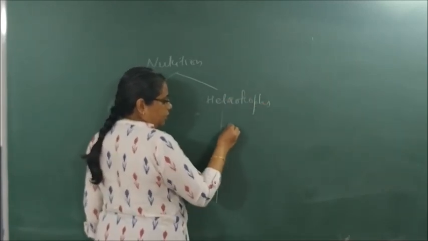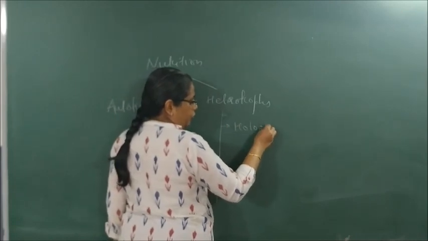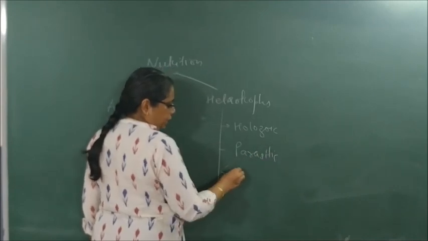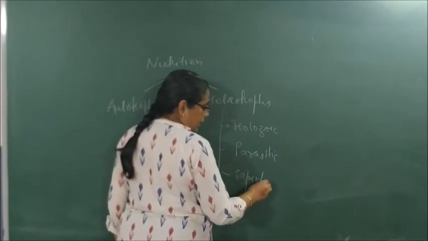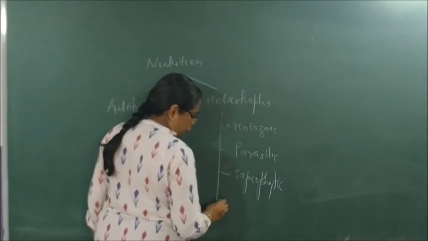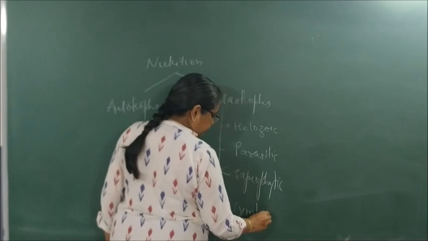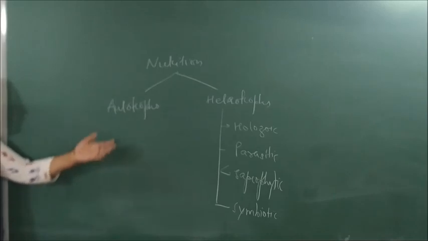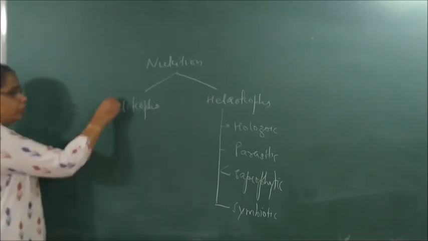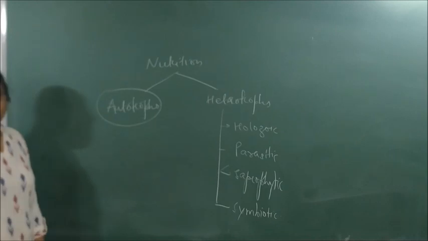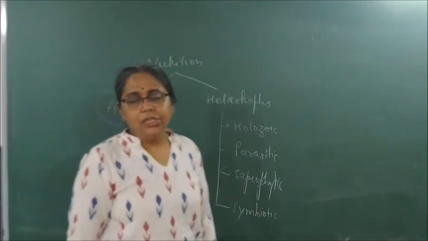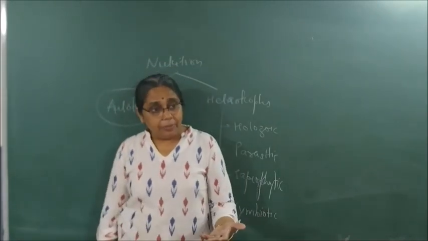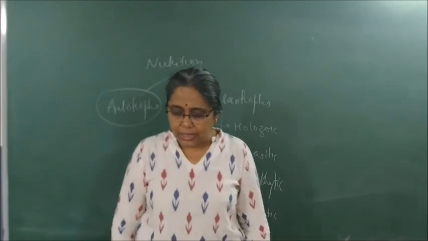In heterotrophs, you study holozoic mode of nutrition, parasitic mode of nutrition, saprophytic mode of nutrition, and symbiotic mode of nutrition. And now we will talk about what? Autotrophic mode of nutrition. Autotrophs basically include green plants which prepare their own food by the action of chlorophyll and sunlight, carbon dioxide and water. What are the essential things?